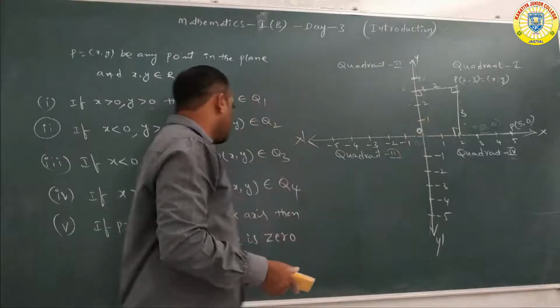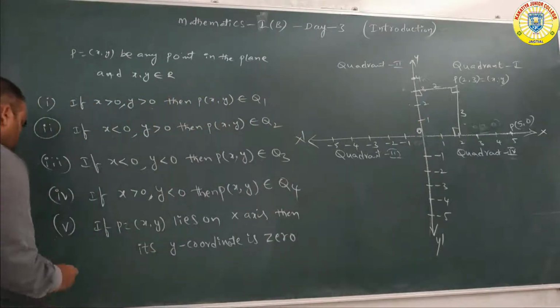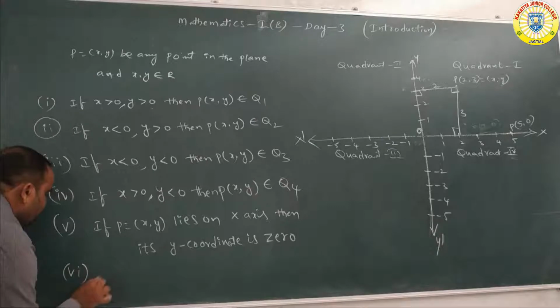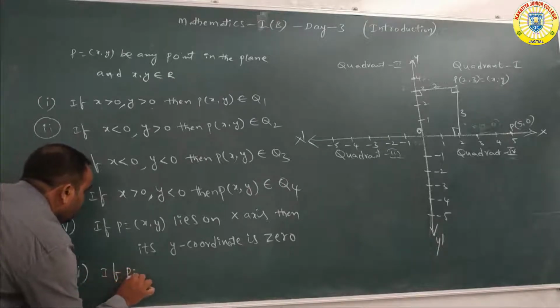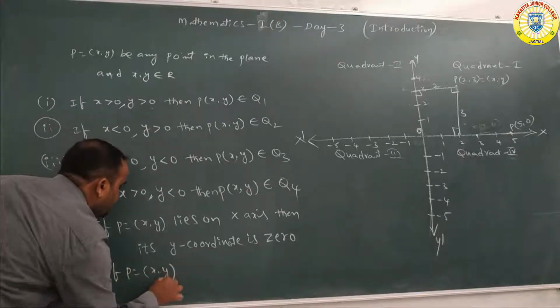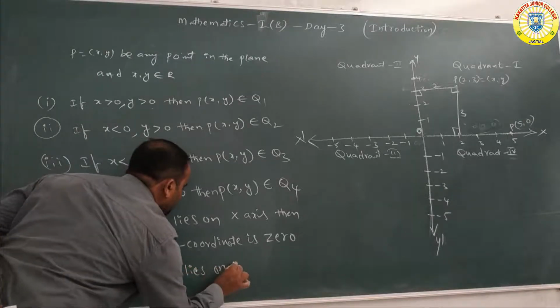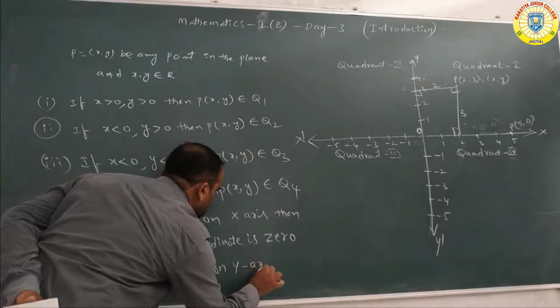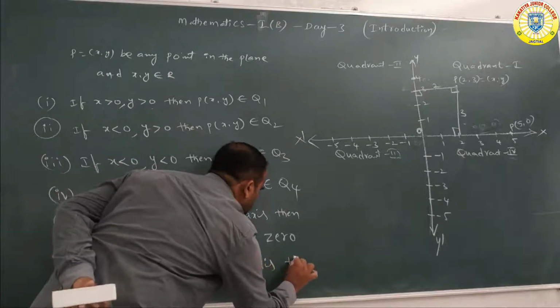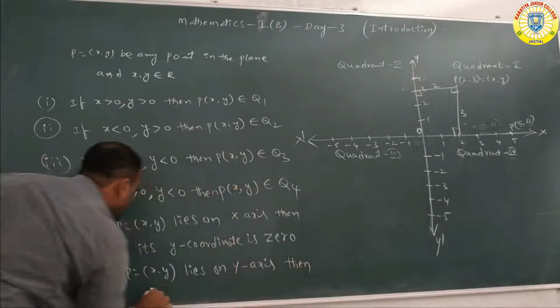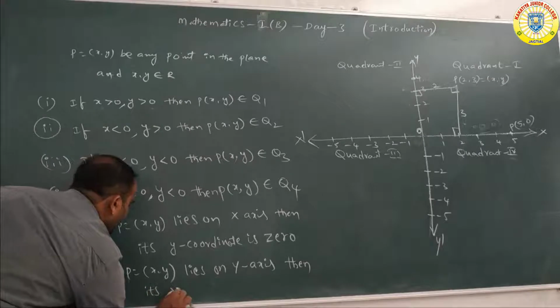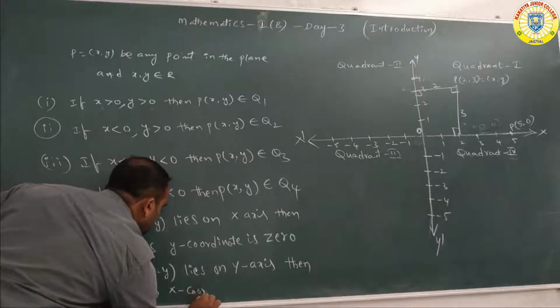Understand? So here we are writing sixth point. If P is equal to x comma y lies on the y-axis, then its x coordinate is 0.